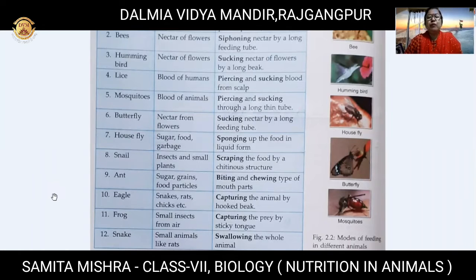Then comes your frog. You are all aware of frogs. In the rainy season, we see them frequently here and there in our garden. These frogs eat small insects from the air. They capture them with a very long and sticky tongue. Then snakes eat small animals like rats. They simply swallow the whole animal. So this was all about the mode of intake of food by different animals.